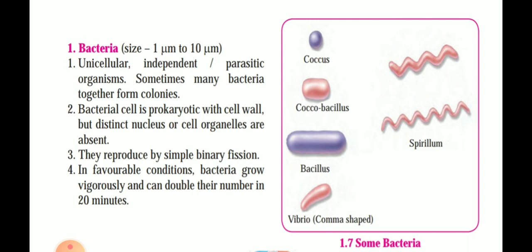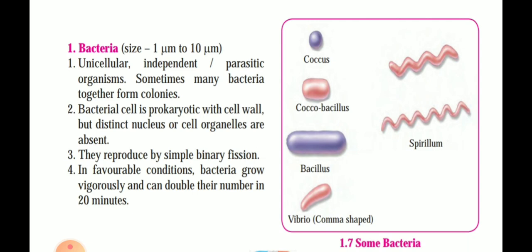So these bacteria are unicellular, independent. They can be parasitic organisms. Parasitic means they enter some other body for their growth, their development, their reproduction, for nutrition. They take the help of other organisms to complete their life cycle. Sometimes many bacteria together form colonies. Colonies means they grow together in a bunch, so one cell will keep on growing together with each other.